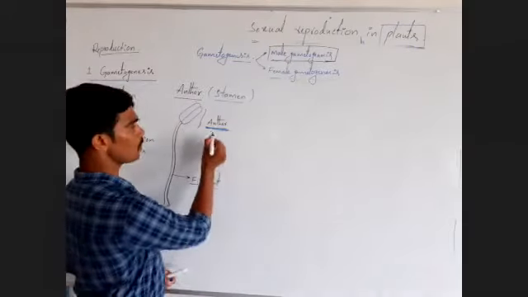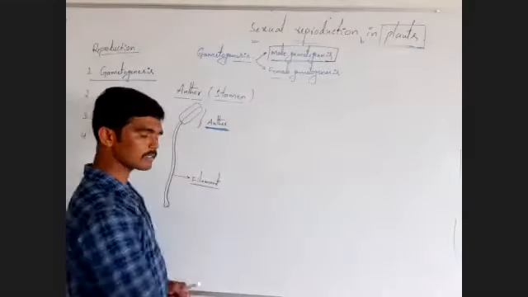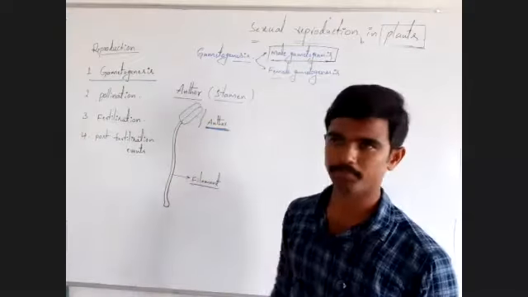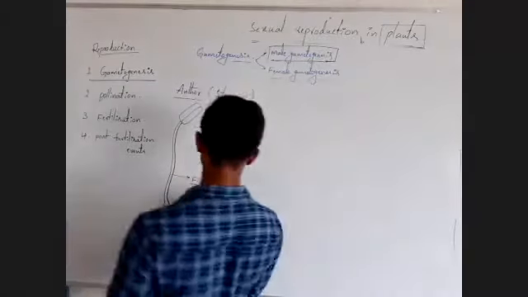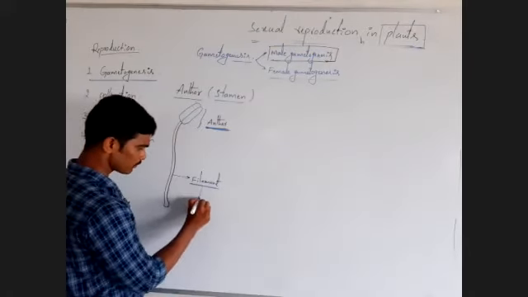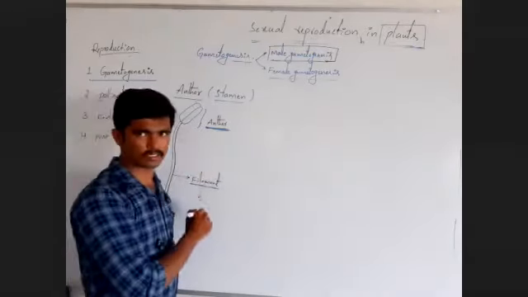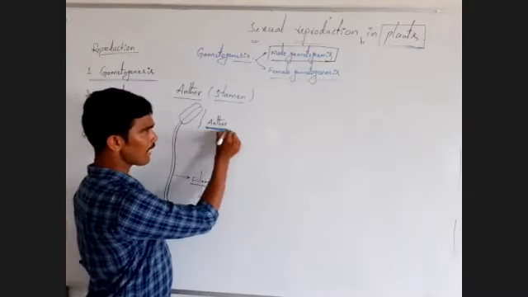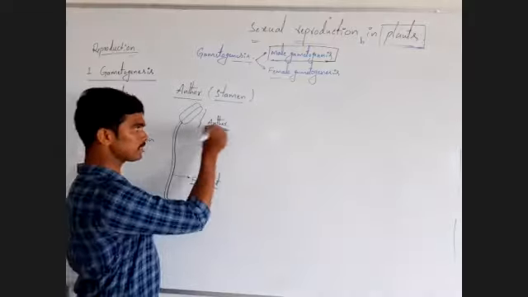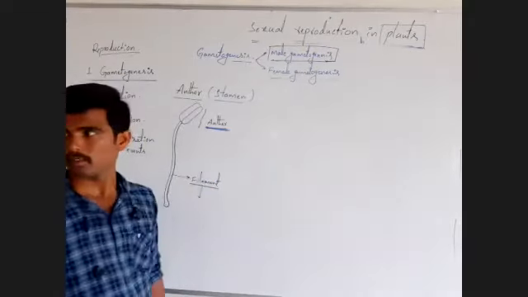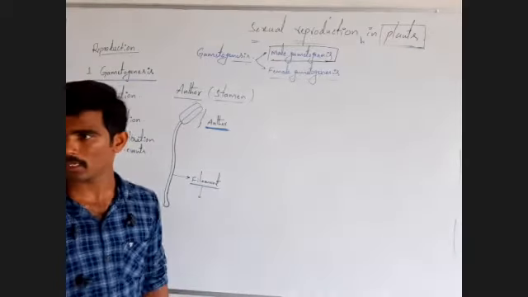That is why we call the anther the fertile structure of the stamen. What is the use of the filament? The filament attaches the anther to the third whorl of the flower.